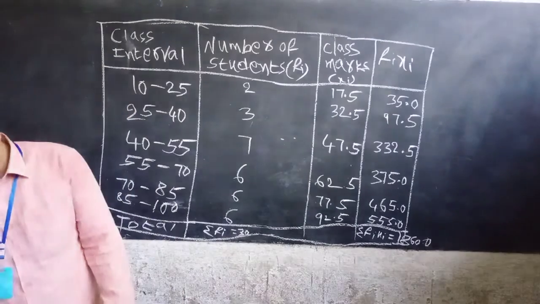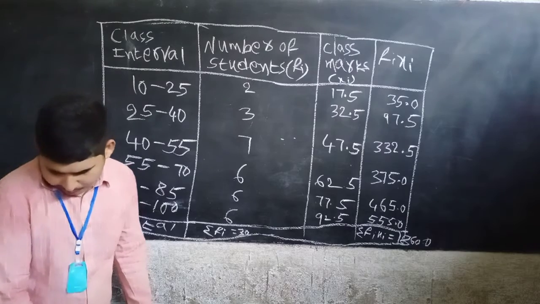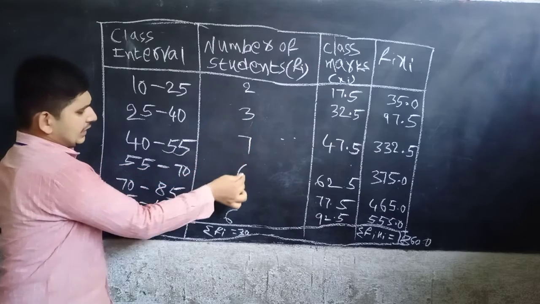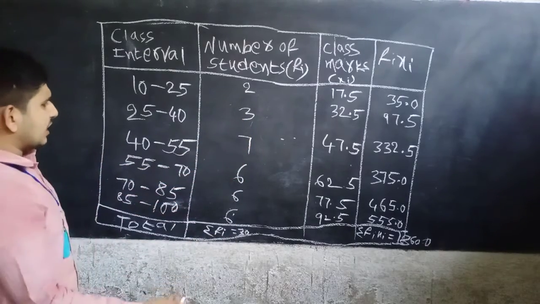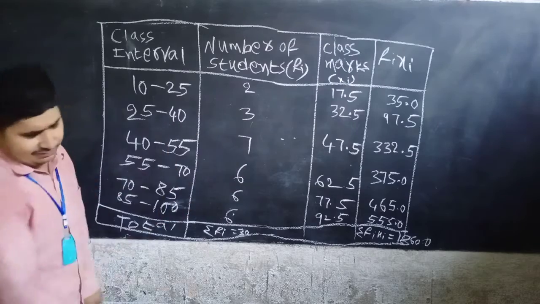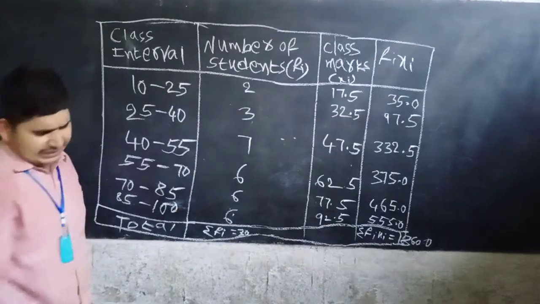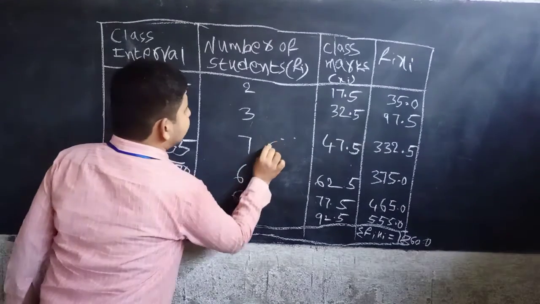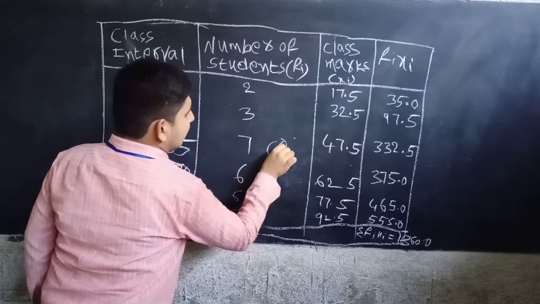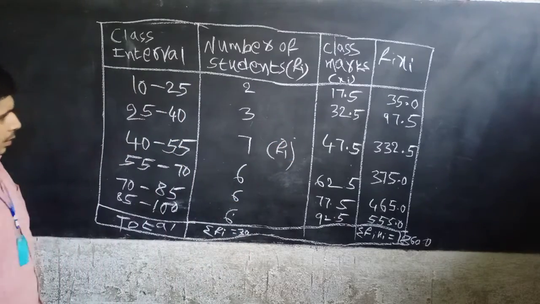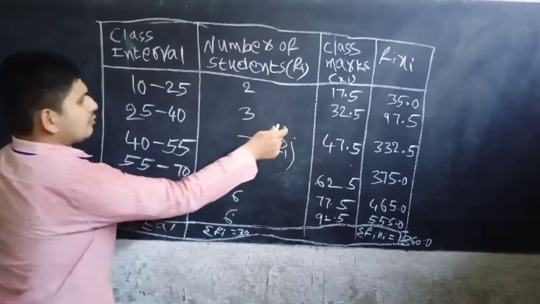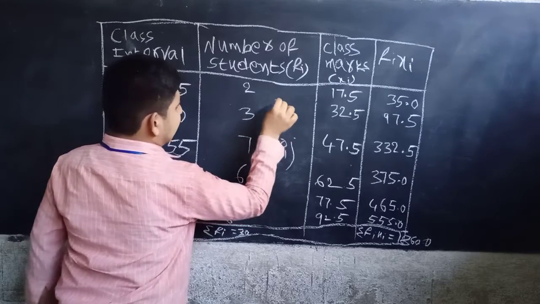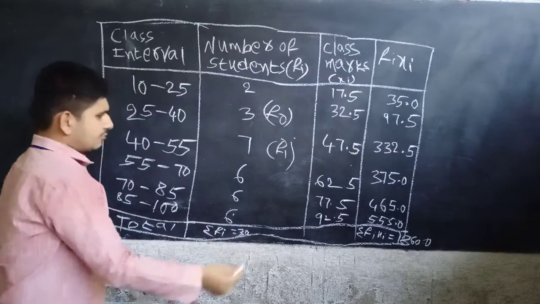See here the frequencies: 2, 3, 10, 6, 6, 6. In which is the highest frequency? 7 is the highest frequency, so 7 is nothing but F1. F1 is 7, so F0 is 3 and F2 is 6.